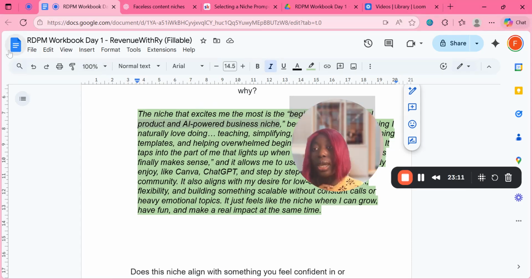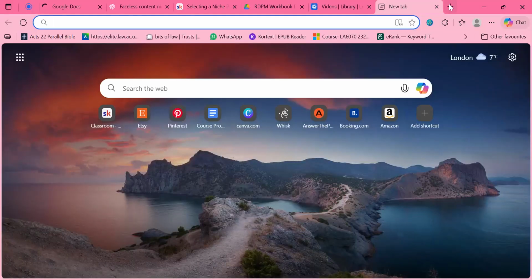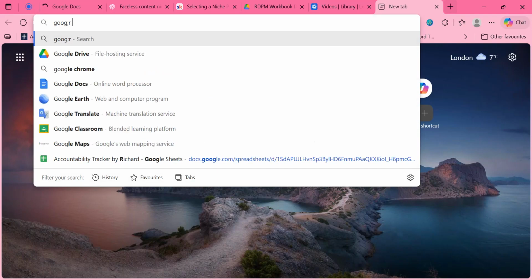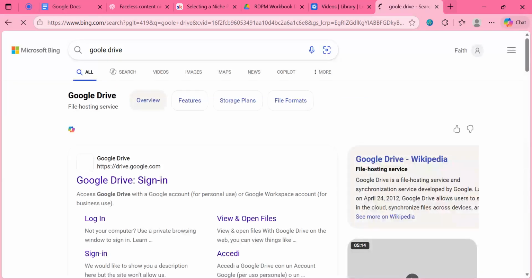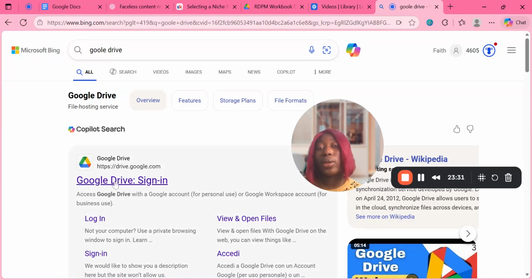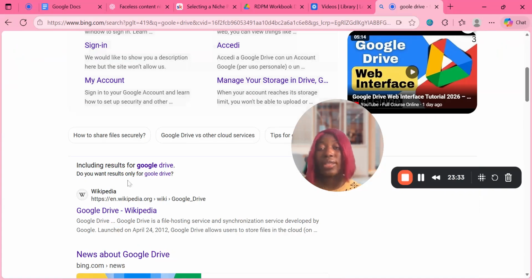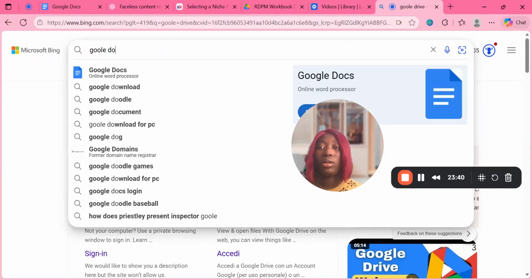Let me go there. Okay, so you go on search and you type Google. If you have Google Drive, it's fine. You can use your laptop or your tablet or whatever you're using. I'm going to type Google Doc, and if I want to view it later, I can go to my Google Drive and have access to it. So you type Google Doc, that's it.